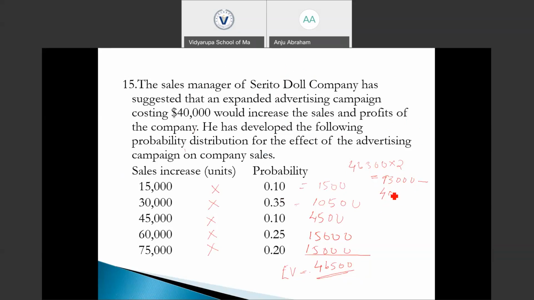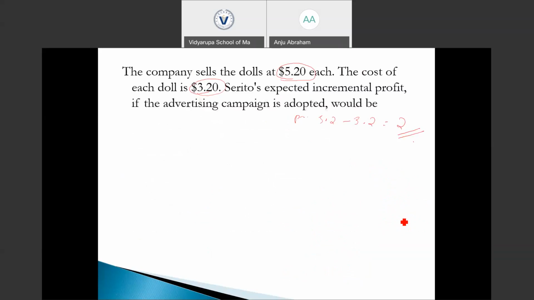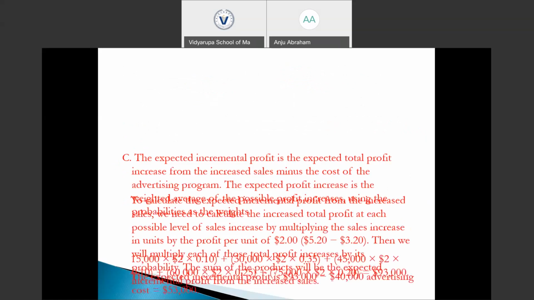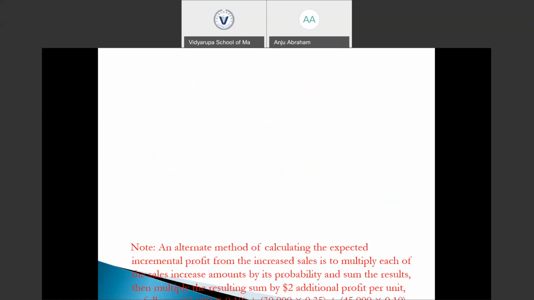We need to reduce that cost from this profit to get the total profit. So 93,000 minus 40,000 is going to be 53,000. That is the incremental profit that is expected to be earned from the selling of dolls after the adoption of the advertising campaign. So let's check the answer. Yes, we have option C, 53,000 here. And let's check. Yes, option C is the right answer.